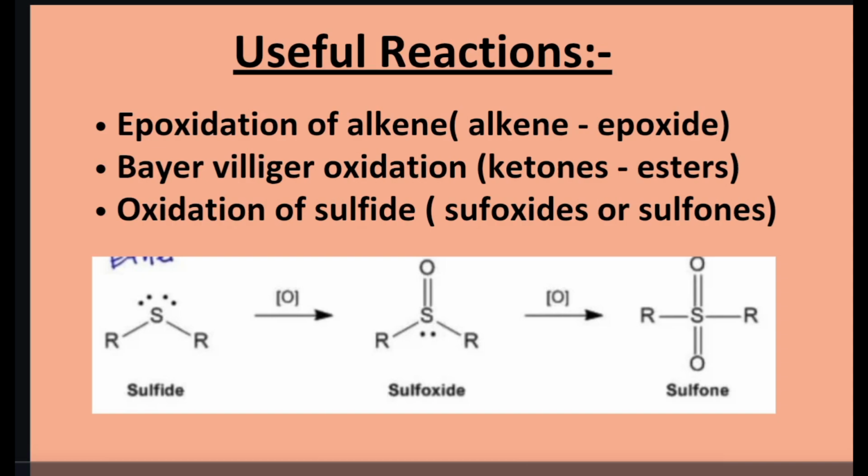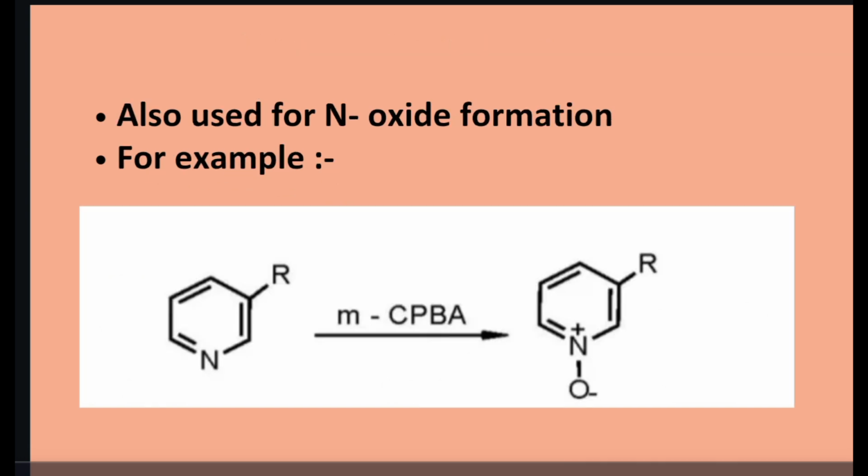Now we'll see the next reaction, oxidation of sulfide. When you do sulfide oxidation using mCPBA, you will get sulfoxide, that is S double bond O, and further treated with mCPBA you will get sulfone, that is SO2, S double bond O, S double bond O. Now this reagent is also used for N-oxide formation.